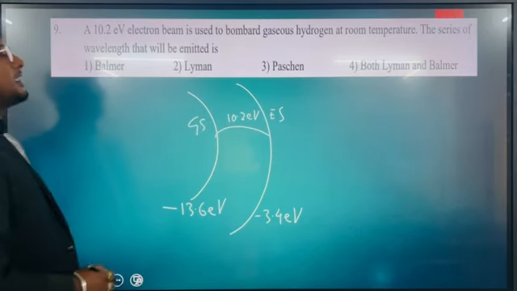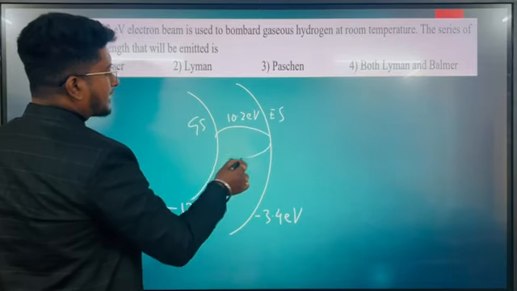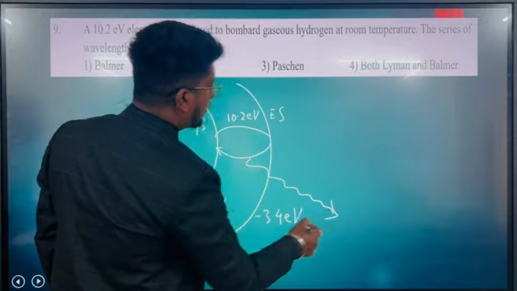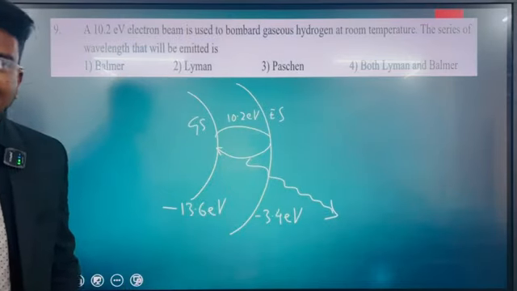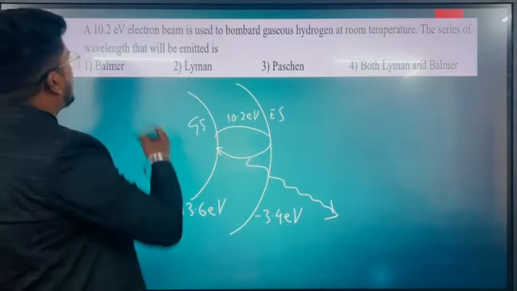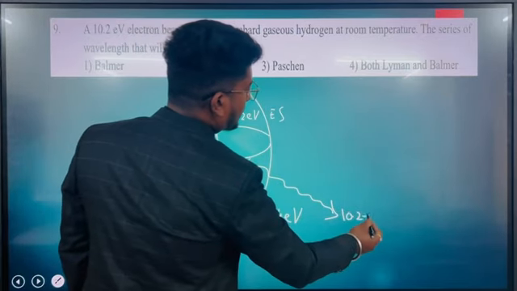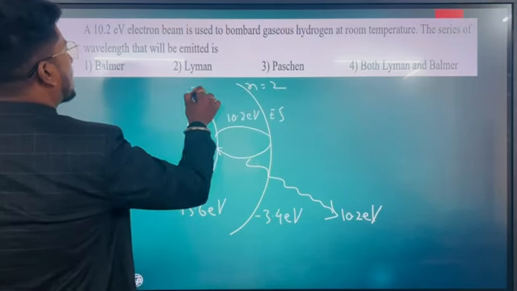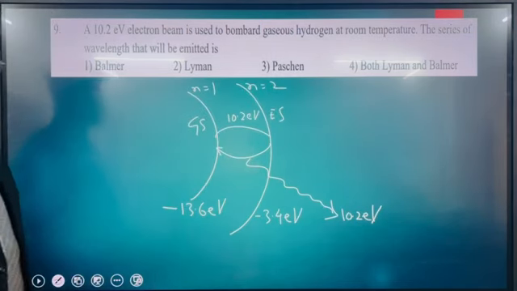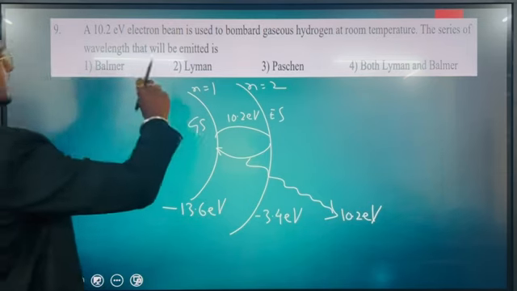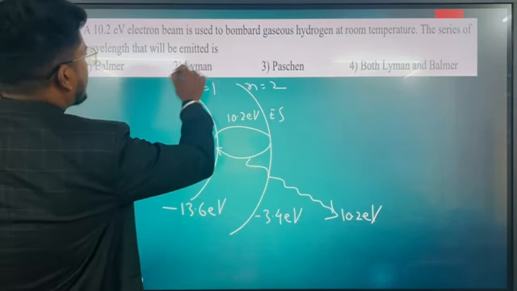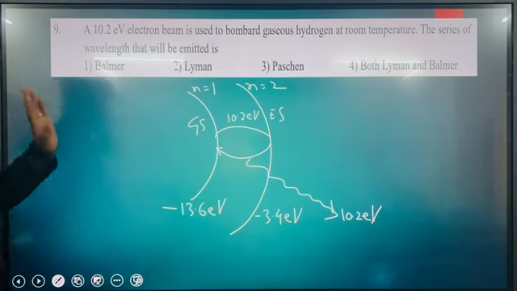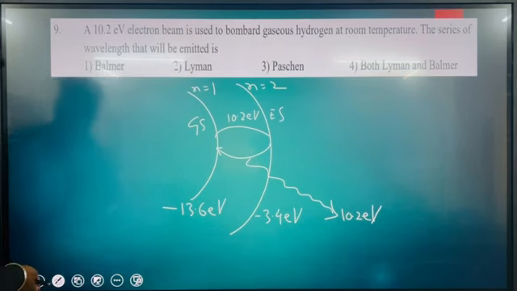Now, if this electron has to come back from the excited state to the ground state, it will have to emit the same energy that it absorbed while moving from ground state to excited state. So the amount of energy is 10.2 electron volt. The transition is happening from n equal to 2 to n equal to 1, from the second orbit to the first orbit, and this transition is nothing but the Lyman series. The series of wavelength that will be emitted is Lyman. Okay, let's move to the next question.